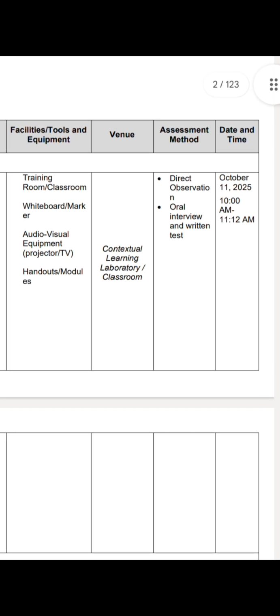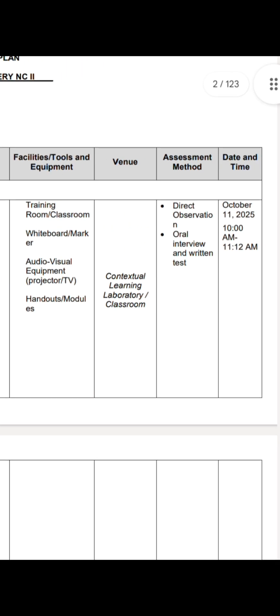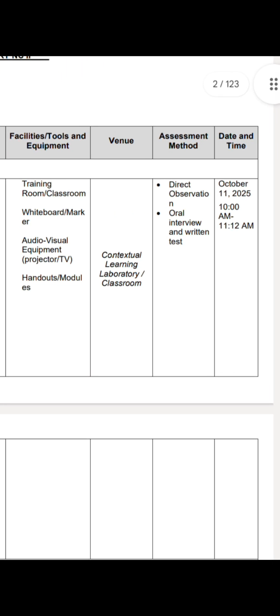Assessment is where we can test if the students really learned or gained knowledge and ideas about the specific activity and task that we have made. It can be through observations, interviews, or written tasks that we're going to provide them, or simple assessment.